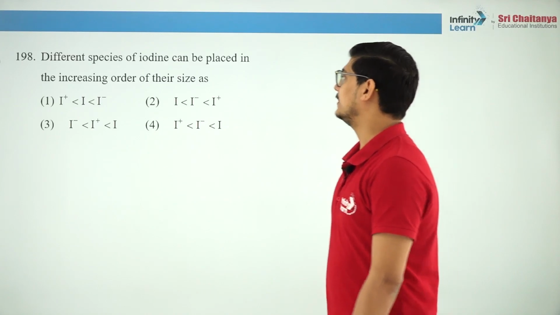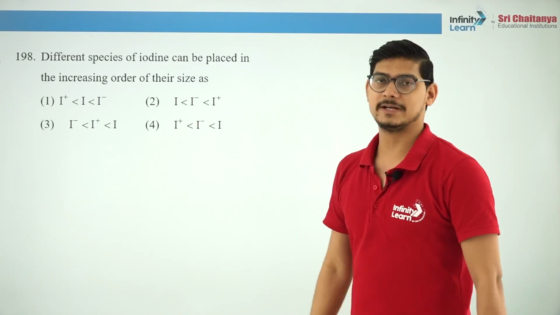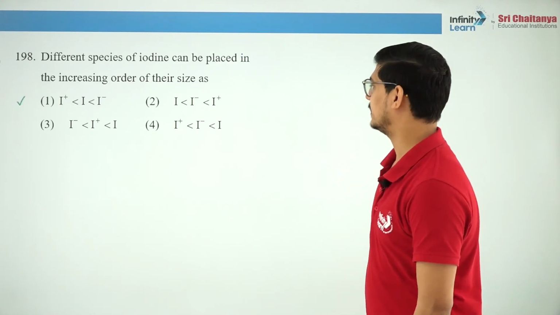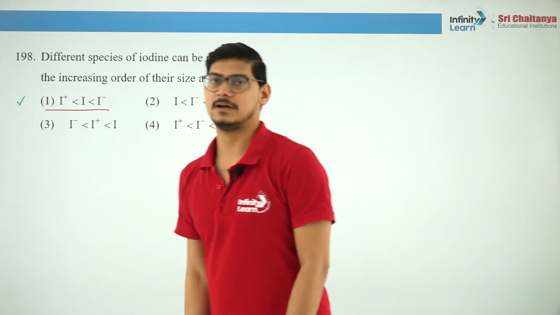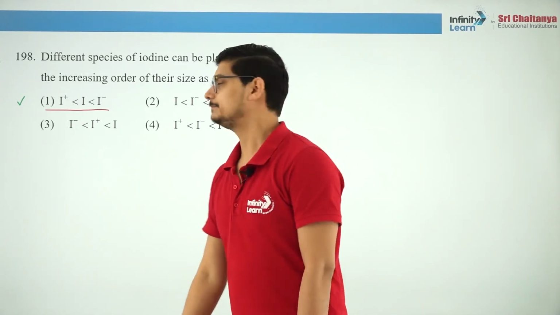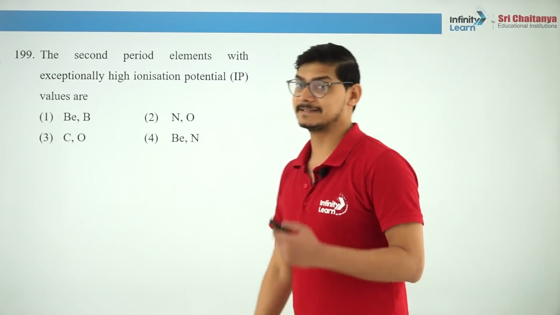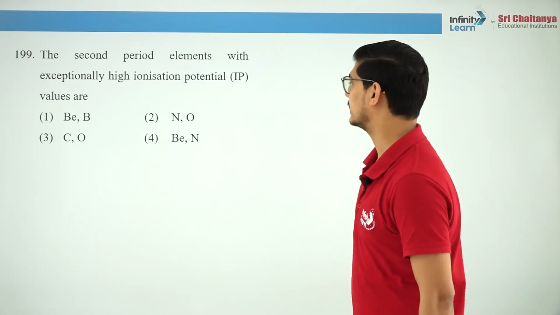Different species of iodine can be placed in the increasing order. We know it's very simple, cations are smaller than their parent atoms and anions are larger than their parent atoms. So the correct answer is this. Iodide ion is larger, iodonium ion is smaller. Okay. The second period elements with exceptionally high ionization enthalpy, these are the exceptions. Then you should remember them.